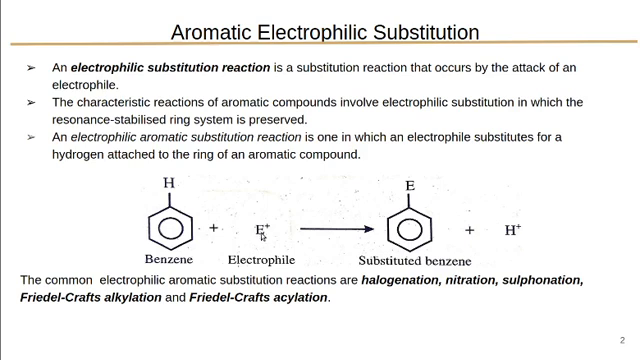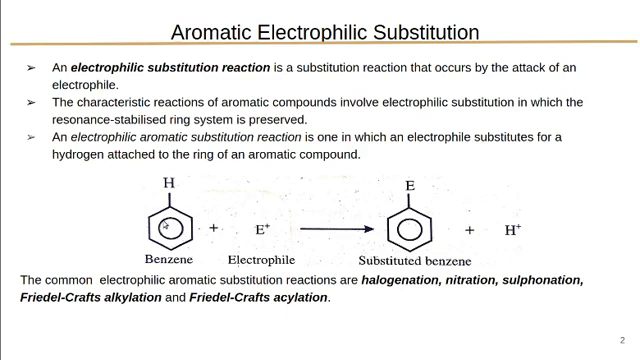species having positive charge. Electrophile means electron loving. In Greek, philos means loving. From that word, the word phile comes. So electrophile means electron loving. So it will attack an electron rich species, a negatively charged species. The electron rich species here is the benzene ring.